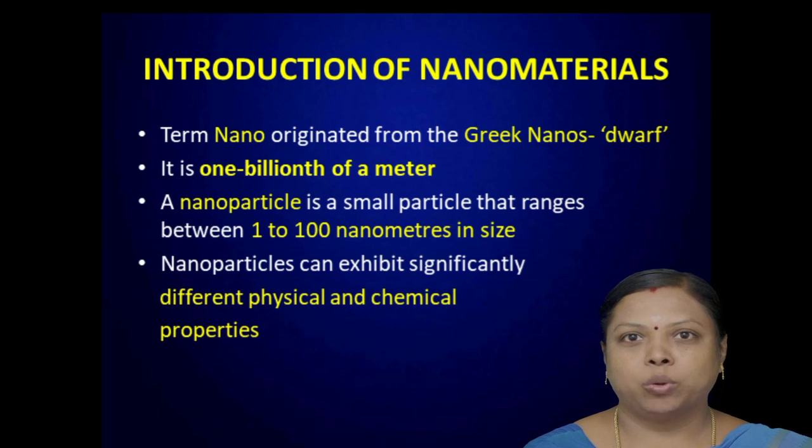What is meant by nanomaterial? Before knowing that, we have to know the word nano. The word nano is coined from Greek, and its meaning is very small or dwarf. That means it is 10 power minus 9 meter, or one billionth of a meter. So these nanoparticles are that much smaller, and their size ranges from 1 to 100 nanometers.